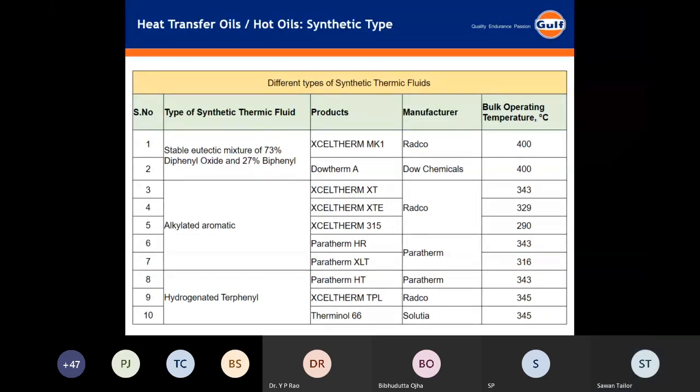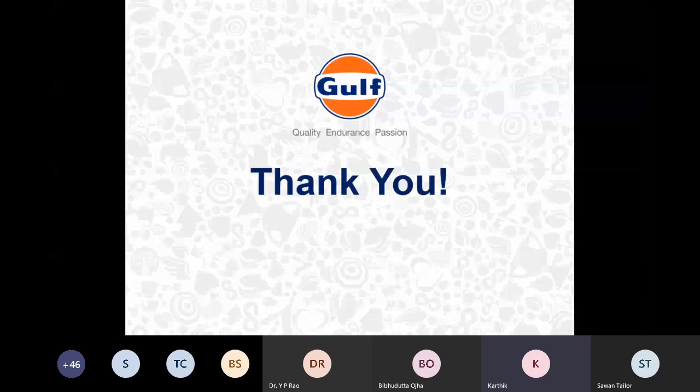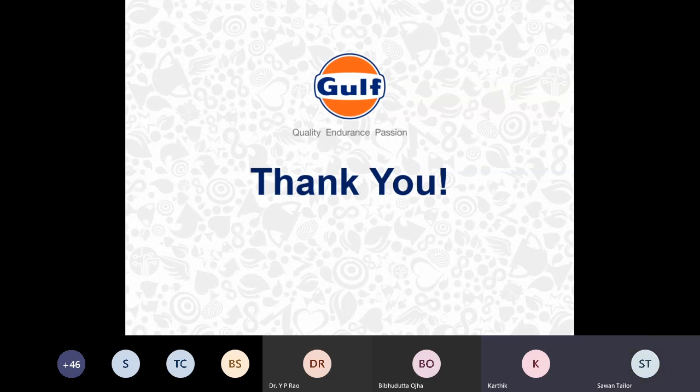Hello, Savanji, Karthik here. Actually, it's a very basic question which I'm not aware of. Our product flash point is 230 and fire point is 255. But for an open-closed system, the maximum bulk oil temperature allowable is 315. So how can we relate fire point and bulk temperature? Does our oil completely turn into gaseous form, or how does the heat transfer take place?